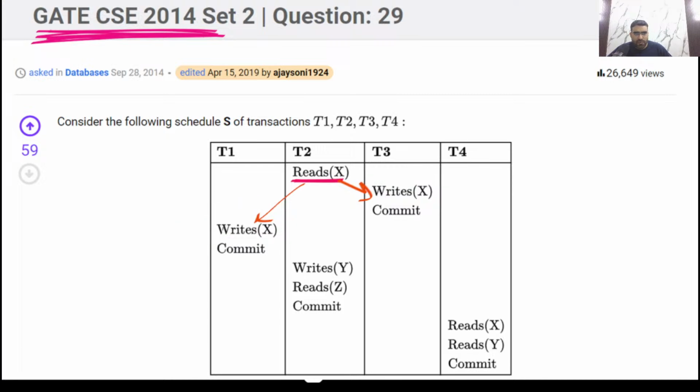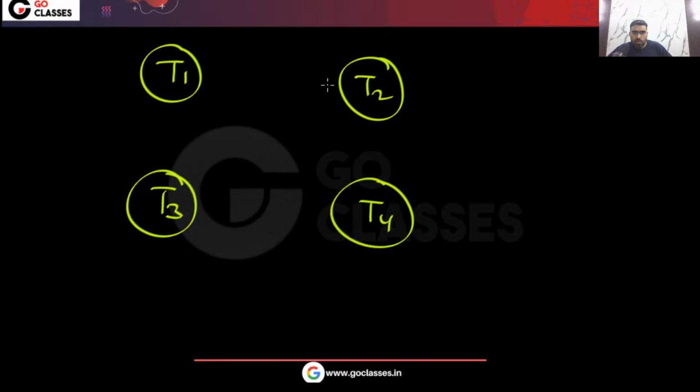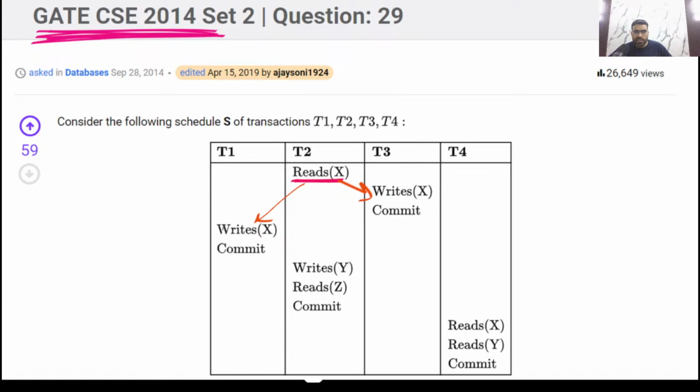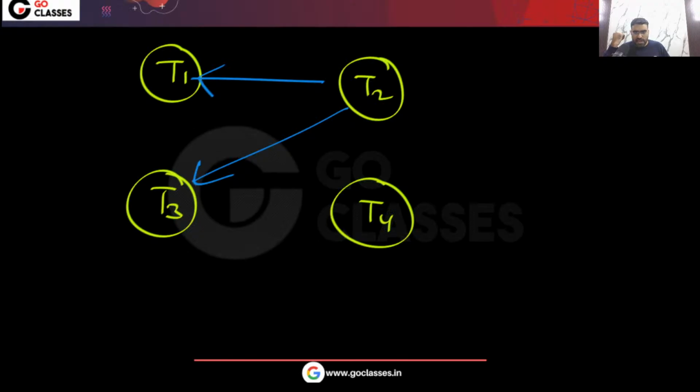So I can say from T2 to T1, T3, from T2 to T1 and from T2 to T3. These are the edges you will get. Okay, what else? Let me tell you one mistake. So the mistake that I want to tell you is like this.